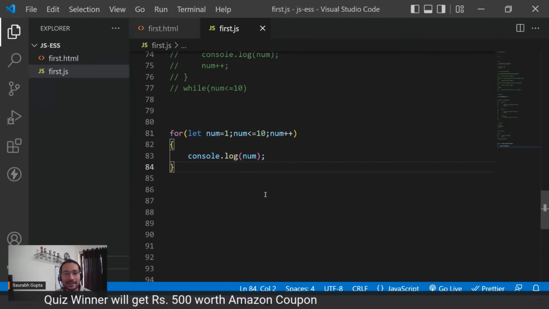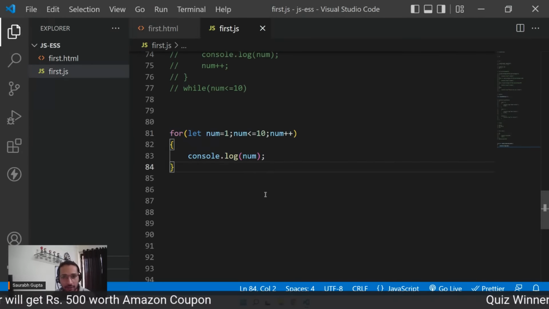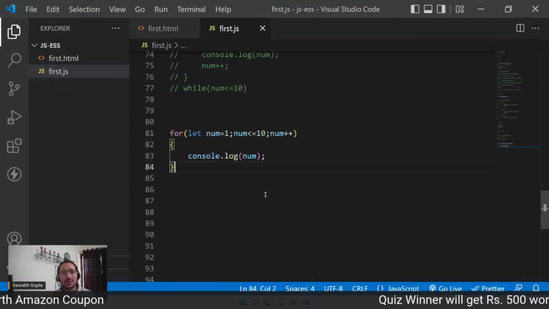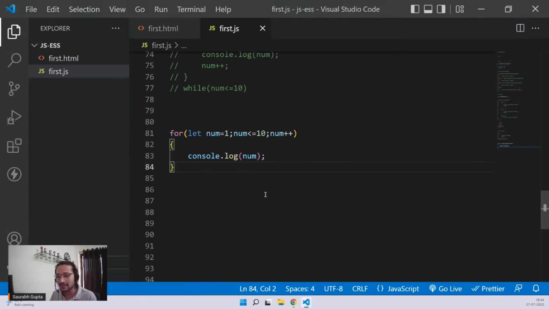So everyone, are we cleared? Quickly tell me so that we can move ahead to the more important topic today. But this was also important. But now you know, because you already know how while loop works. So no issues in this, right?